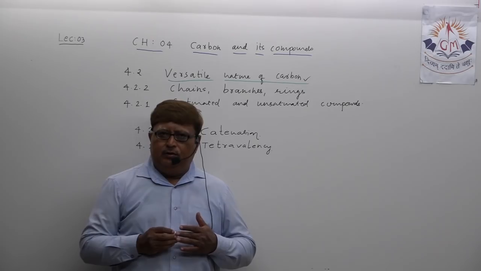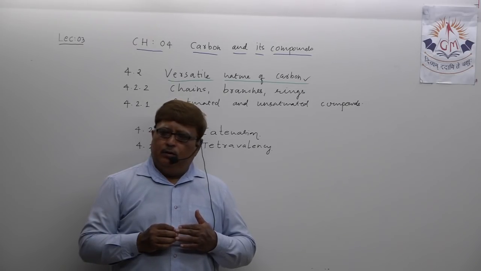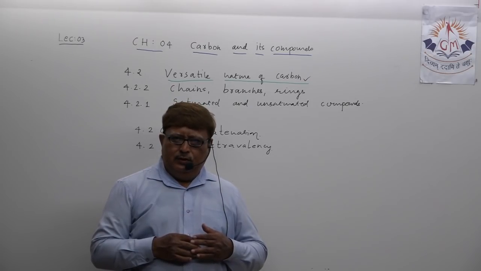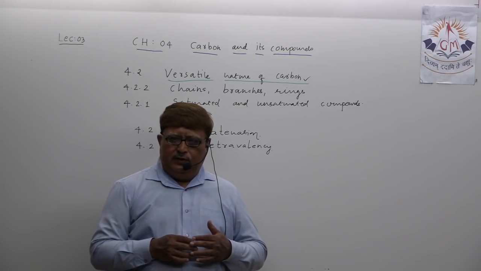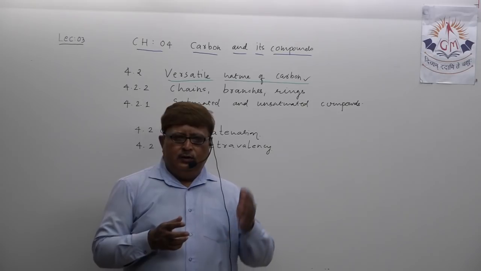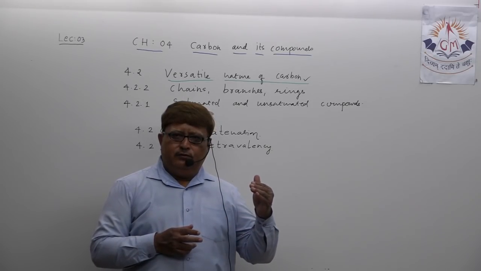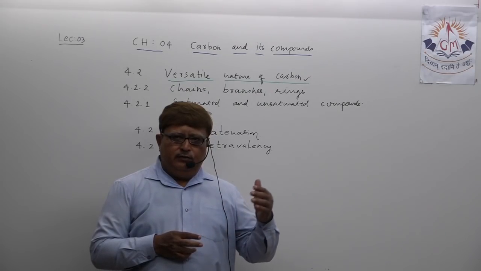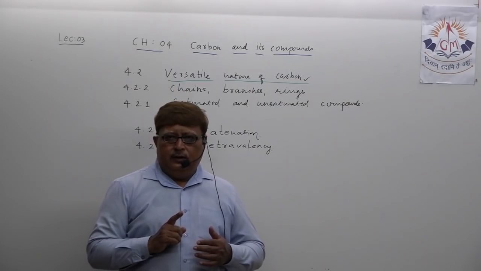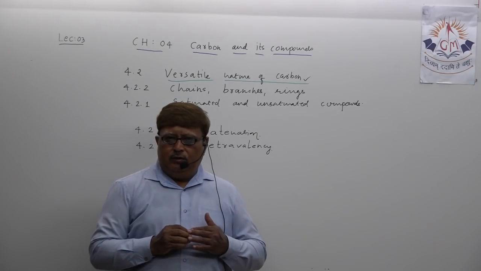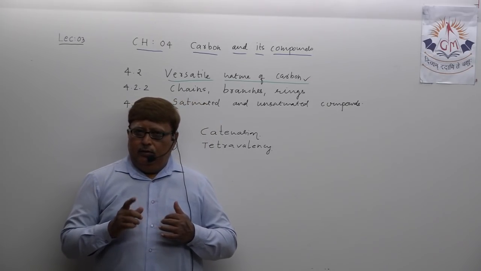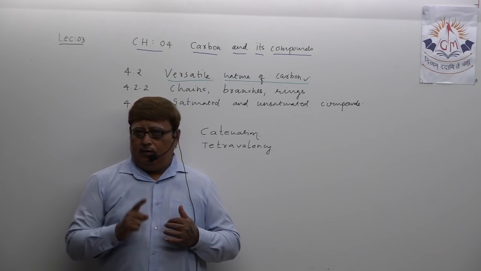What is actually the meaning of catenation? Try to remember: we have already discussed in lecture number 2 the chlorine molecule, hydrogen molecule, nitrogen molecule, where in a molecule you find only two atoms: nitrogen N triple bond N, chlorine Cl single bond Cl, hydrogen H single bond H. Now, my dear student, in nature carbon is the only element which has the capacity to make a long chain of carbon atoms only.